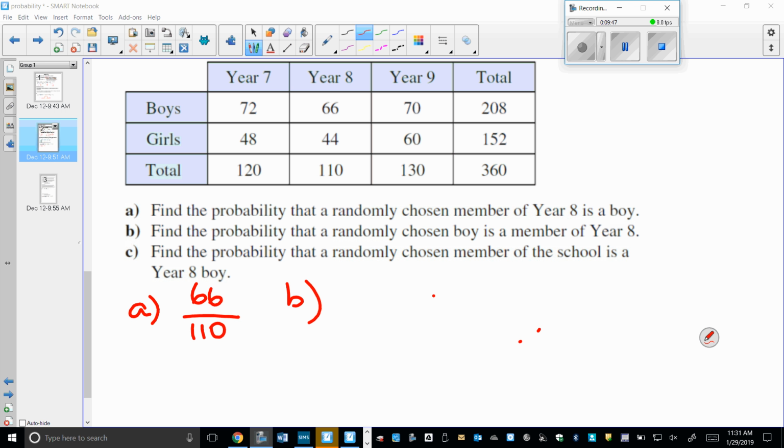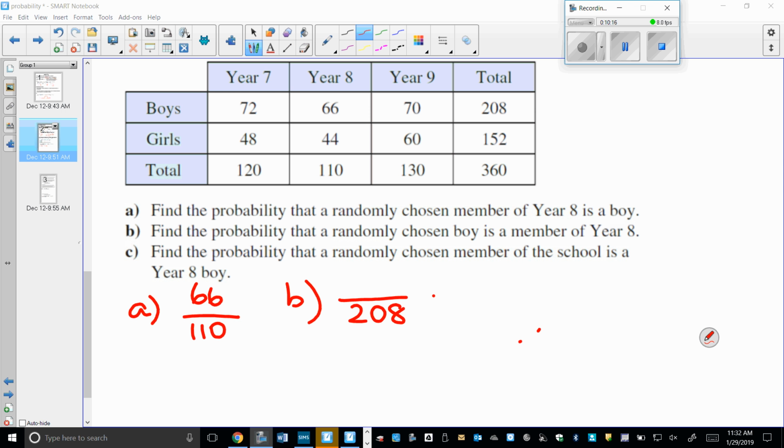Not quite. It's the top row. Why is it the top row? Here they were talking about year 8s, and here they're talking about boys. So now our denominator is going to be 208, because we're talking about boys as our focus.